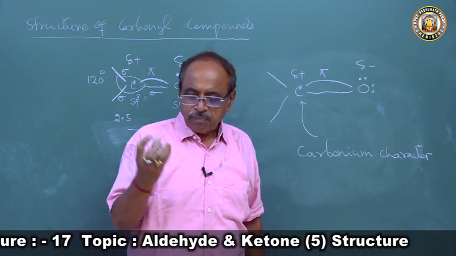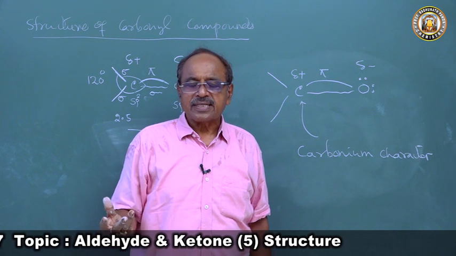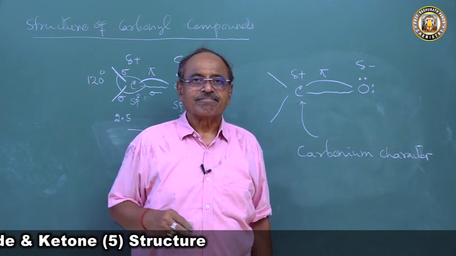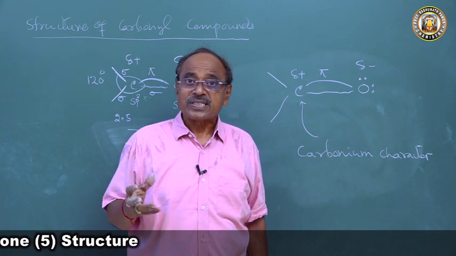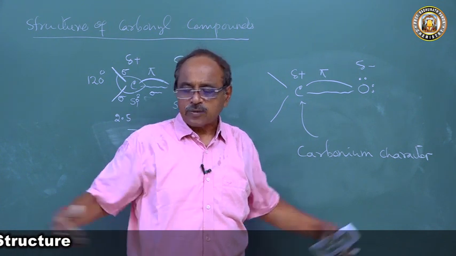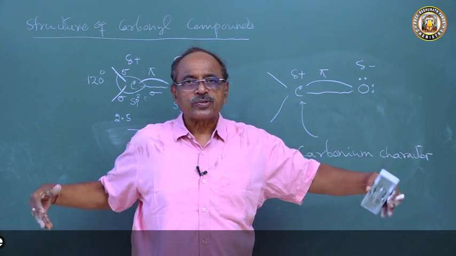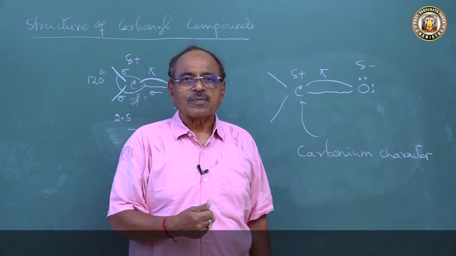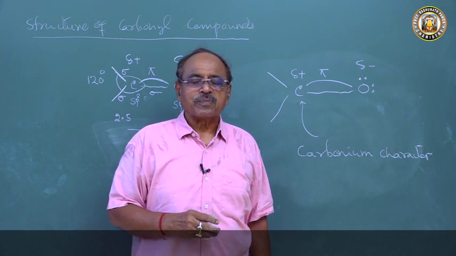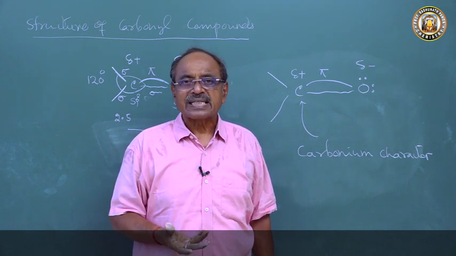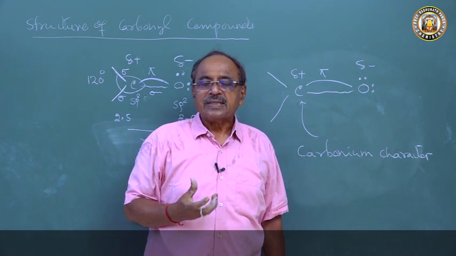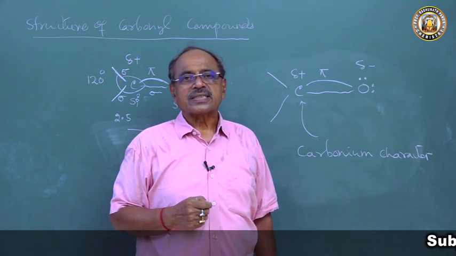If a site in the molecule is electron deficient, there will be a low pressure. Whenever low pressure takes place, the air goes towards that point. Here also the carbon atom of the carbonyl group has delta positive charge, the carbonium character, so it will attract negative charge towards it.